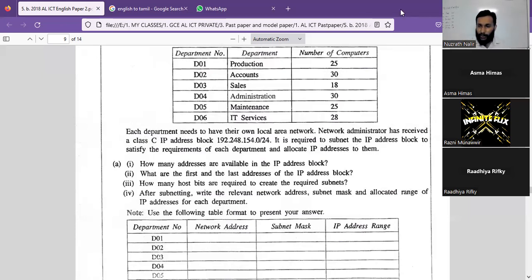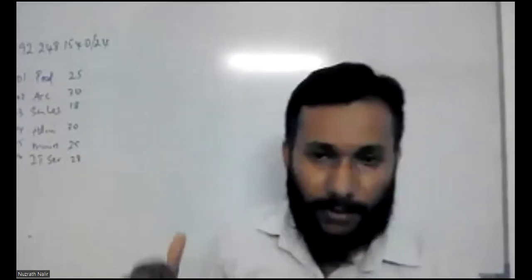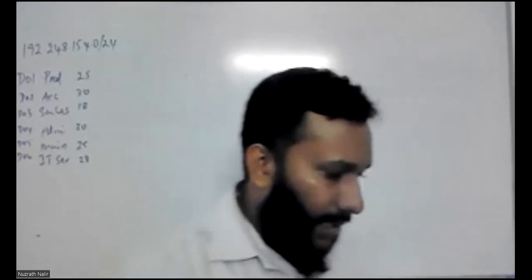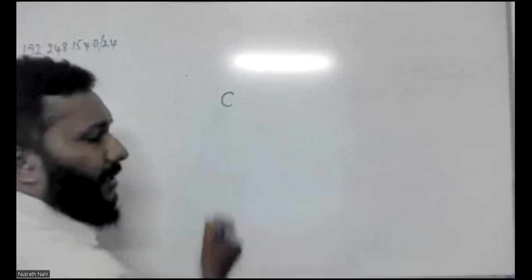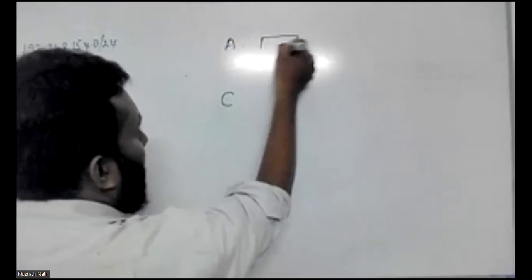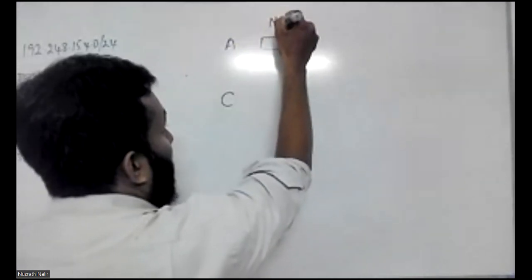So I'll just close this screen, and you can see my board. Okay, let's see, my dear students. So the first question is how many addresses are there? Okay, I'll just quickly remove that. So class C means, okay, in class A your first octet is the network.